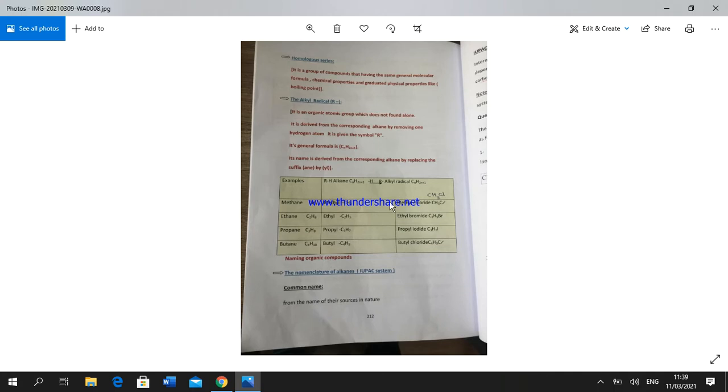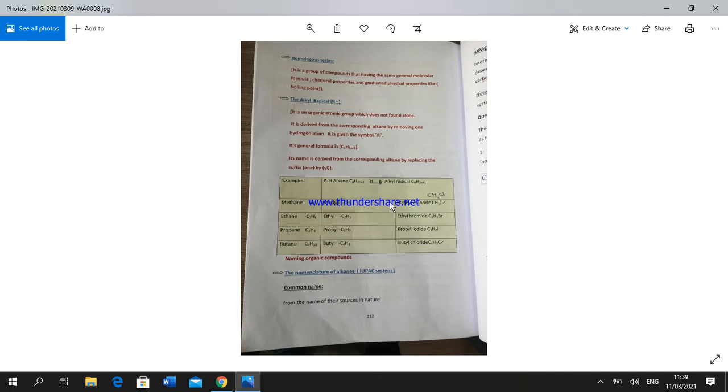What is meant by homologous series? It's a group of compounds that have the same general chemical formula, and also have the same chemical properties but graduated physical properties.